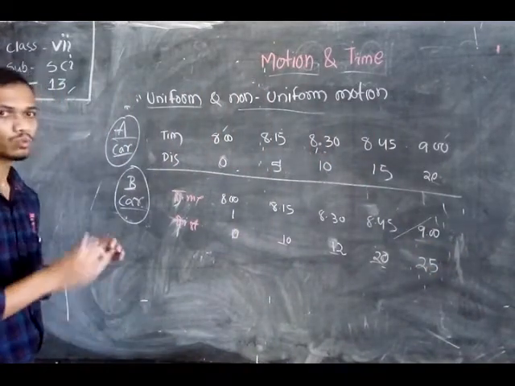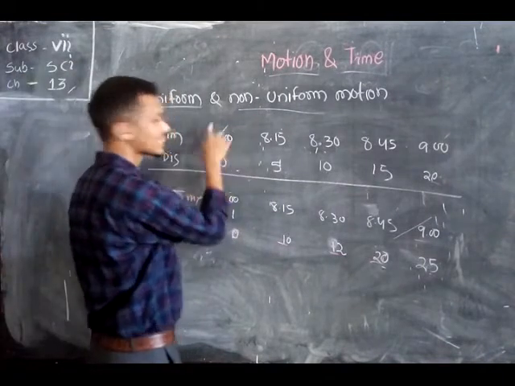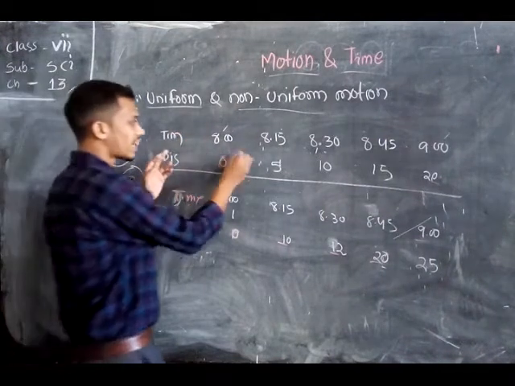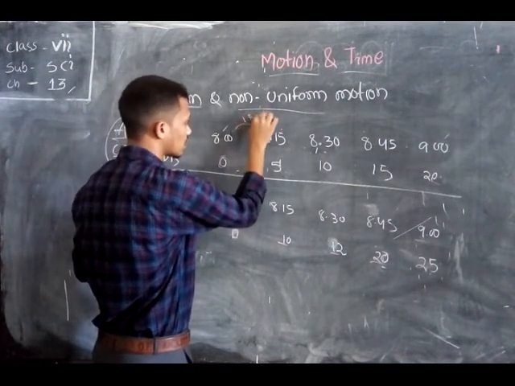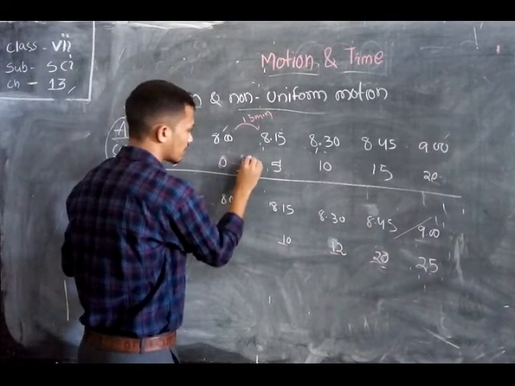Okay students, so what will happen here? Let's first discuss car A. Here the difference of time is 15 minutes, and the difference of distance is 5 kilometers.